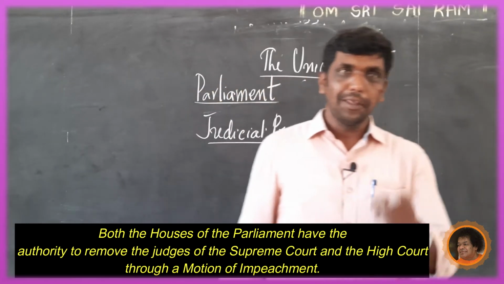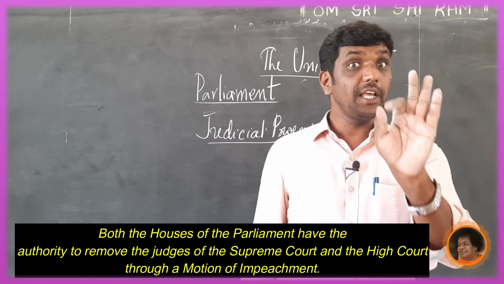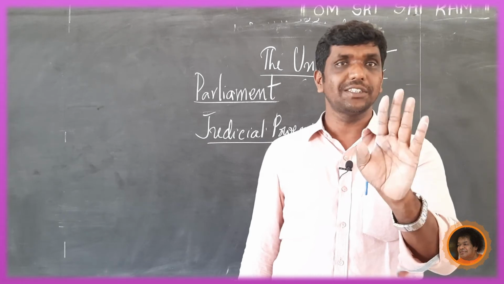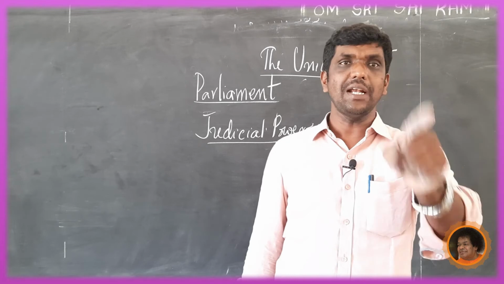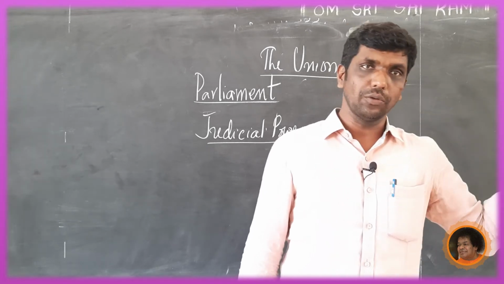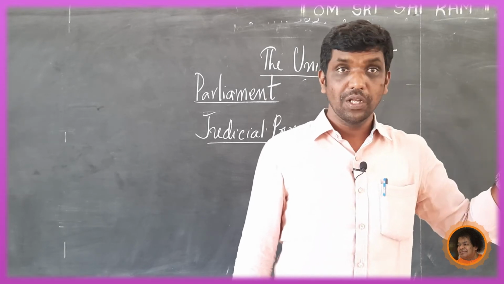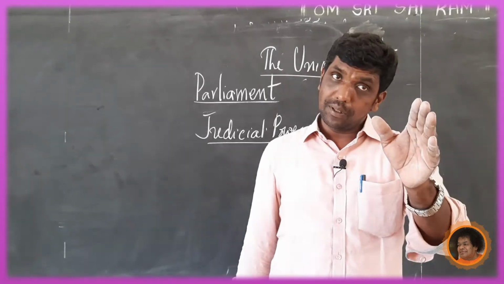See, if they wish, there should be serious convictions, cases or allegations against the judges. Then only they can send the judges home. But there is a particular method, a proper channel.